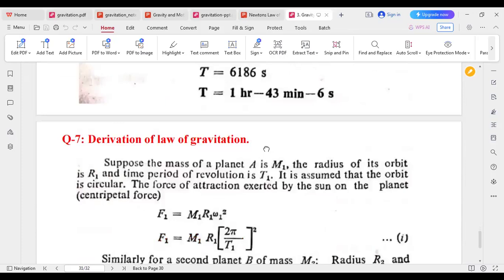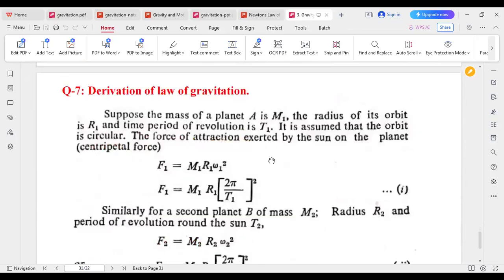Now derivation of the law of gravitation, how we can derive this. Suppose the mass of the planet A is m1 and the radius of its orbit is r1. The time period of the revolution will be T1. It is assumed that the orbit is circular and the force of attraction exerted by the sun on the planet will be the centripetal force, the Kendramukhi force.